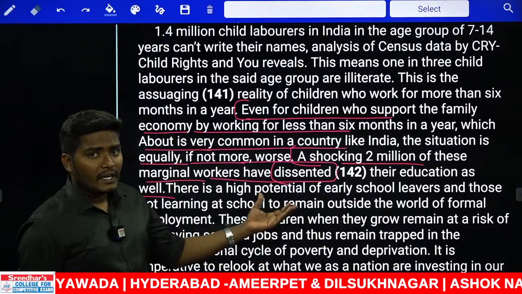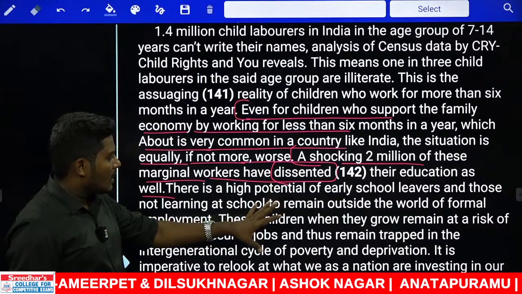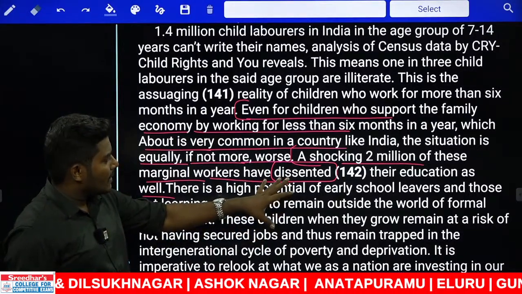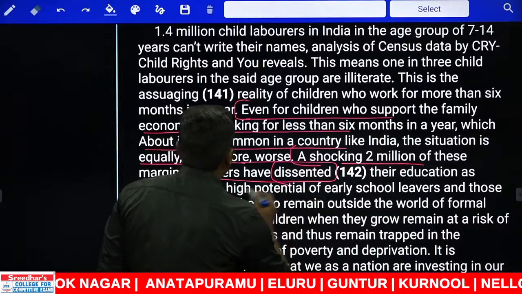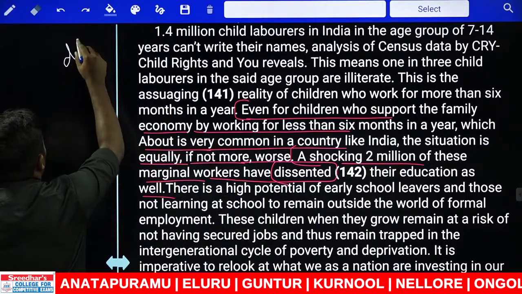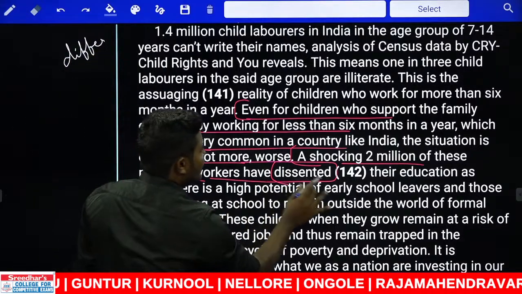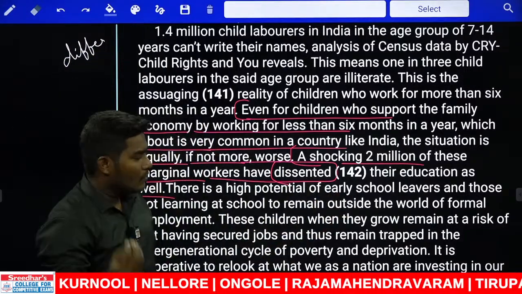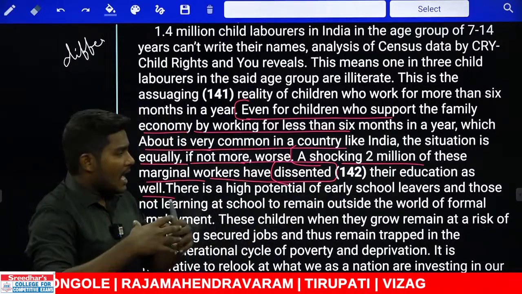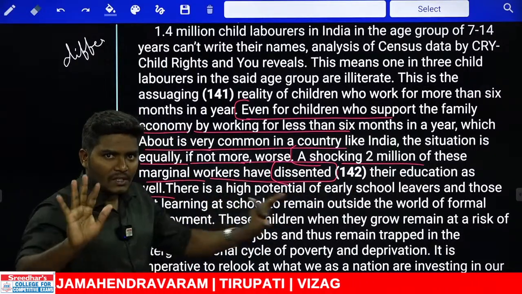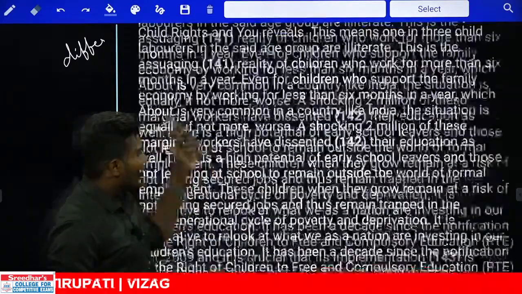What is the word given here? Dissented. Let us look at the alternatives we have in continuation. Dissented gives the meaning of something like difference. Okay, it speaks about something differing. They have dissented their education. Now we have to speak about the sentence where nearly 2 million of these people have actually given up their education. They are not studying. So differing the education doesn't make any sense. Let us look at the alternatives.